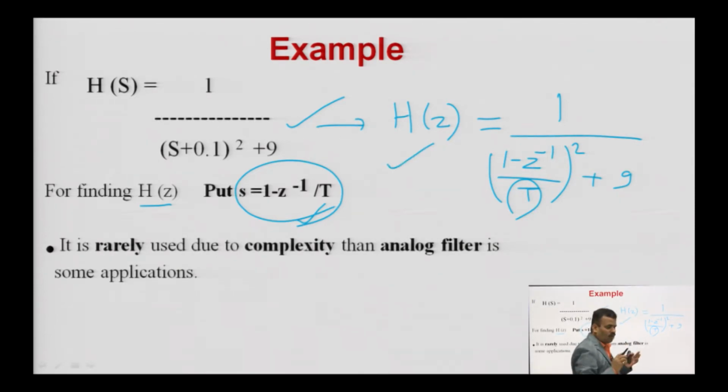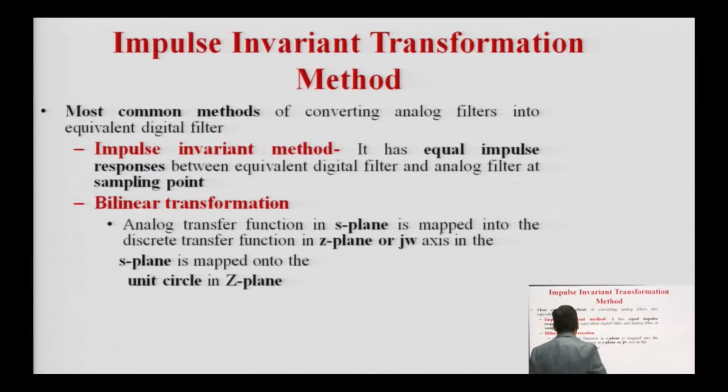So, in this method H of S is always given to you. You have to convert this H(s) into the H(z). So, only in this method you have to put, everywhere where the S is present, S is equal to 1 minus Z inverse upon T, and you will get the H(z) easily. This is a very simple method, and it is rarely used due to its complexity than analog filter in some applications.